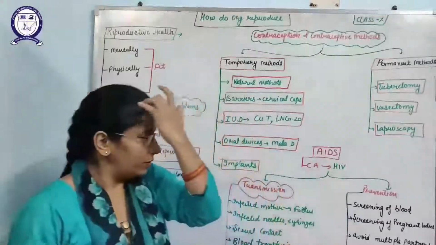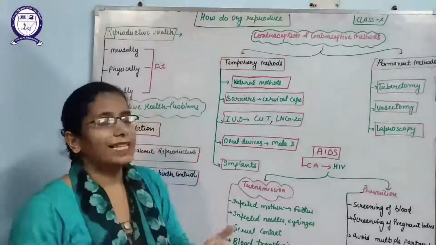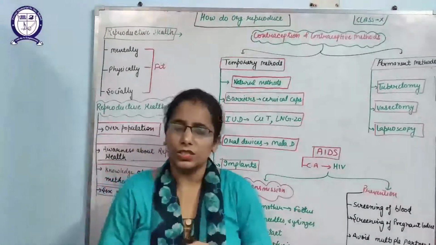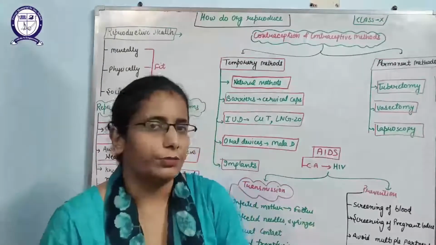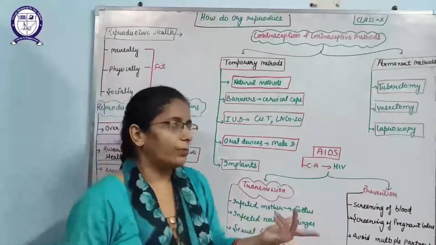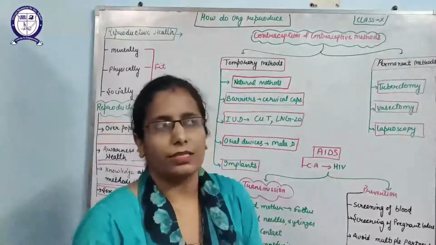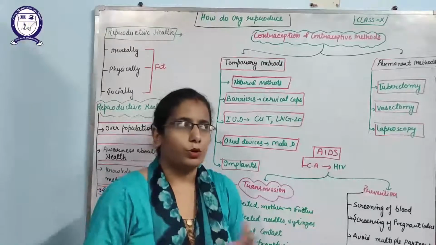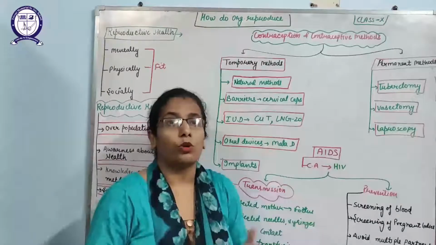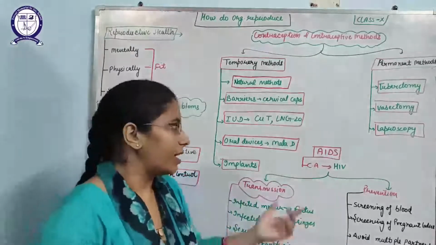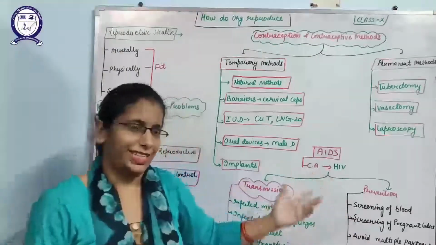After that, one more question arises: STD. What is STD? Sexually transmitted disease. The disease that will spread by sexual contact between the partners is known as an STD. There are many examples of STD, like bacterial STDs that include gonorrhea and syphilis, protozoan STDs that include trichomoniasis, and viral STDs that include genital herpes and AIDS. So I am going to discuss AIDS here.